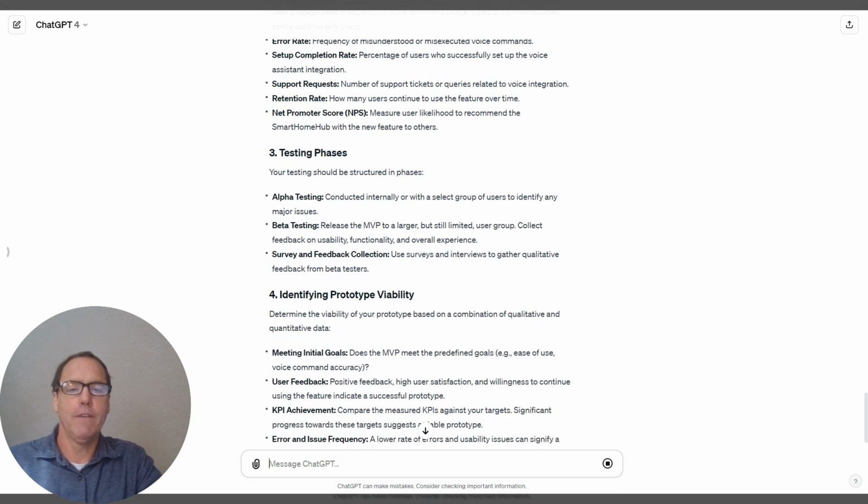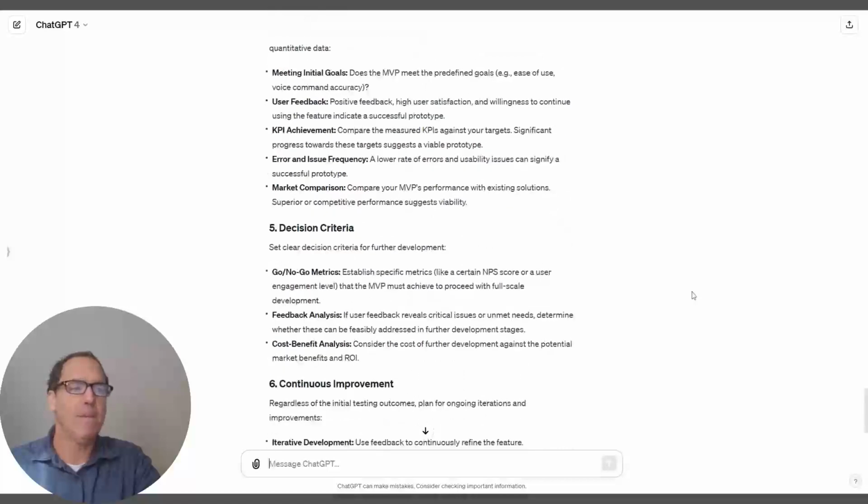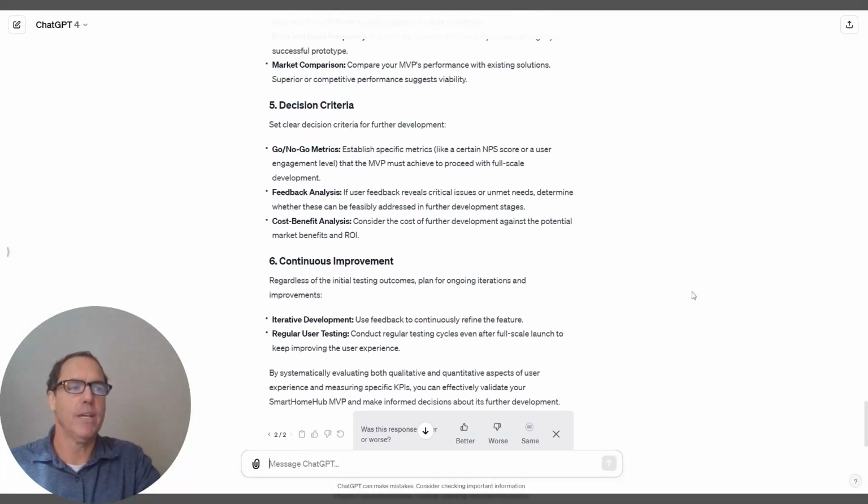You can see how we've used ChatGPT, which has looked at thousands of different products and features and epics for development, understand some best practices in developing an MVP and testing them, and was able to give us ideas quickly, both on what an MVP might look like for a feature we're thinking about developing and what testing and validation would be for that MVP. So I think these are great ideas that you can use.